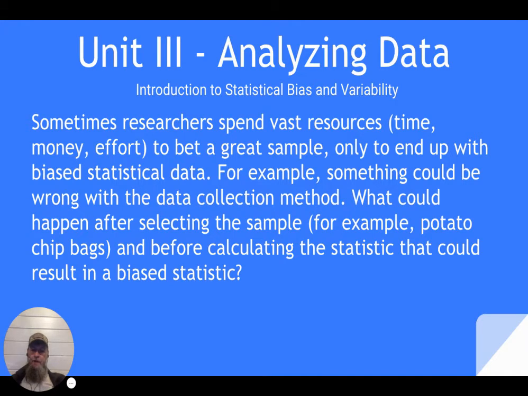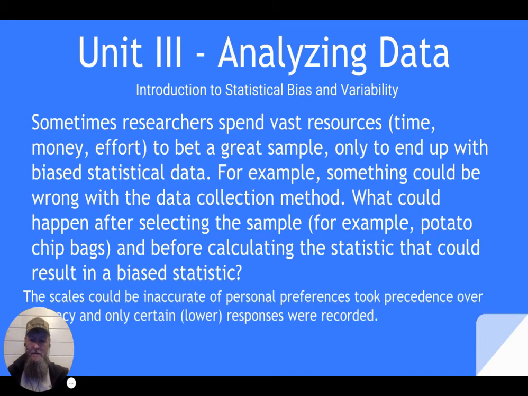Sometimes researchers spend vast resources, time, money, and effort to get a great sample. I wrote that word wrong, only to end up with a biased statistic data. For example, something could be wrong with the data collection method. What could happen after selecting a sample? For example, potato chip bags, and before calculating a statistic that could result in biased statistic.